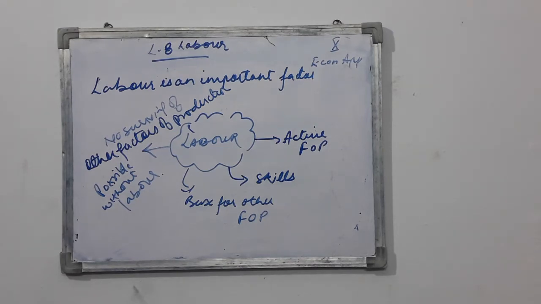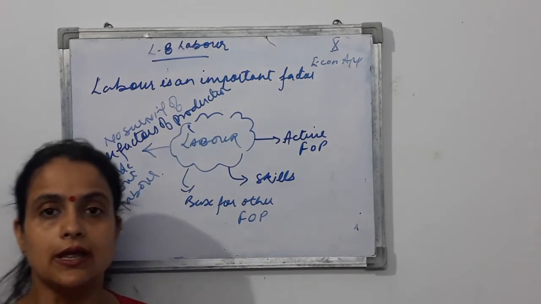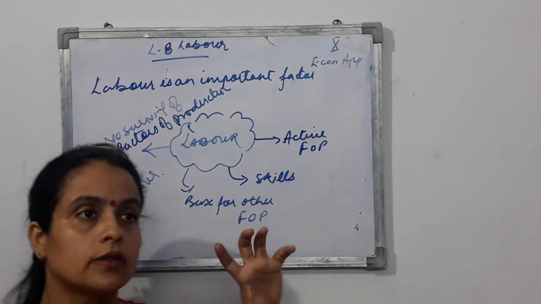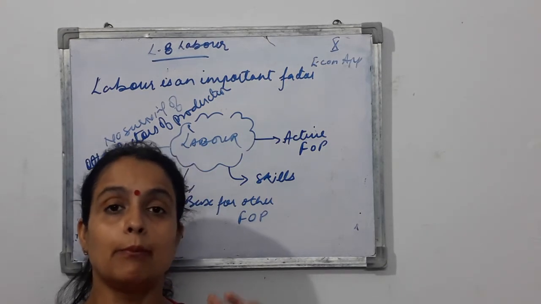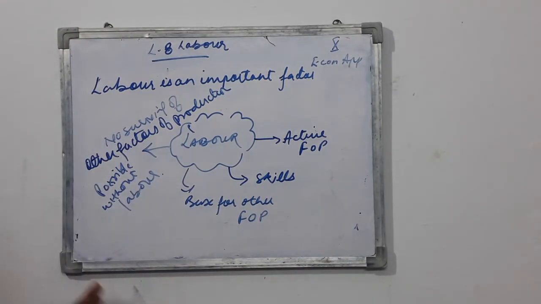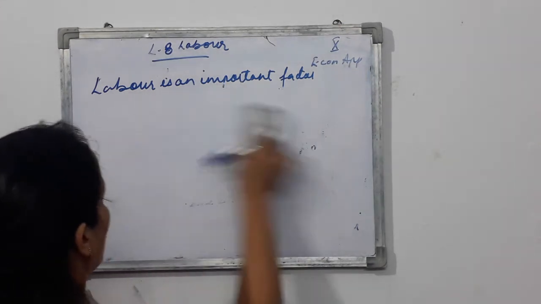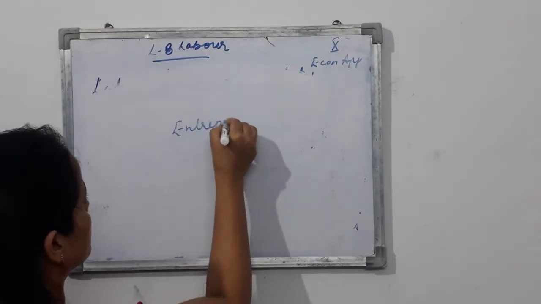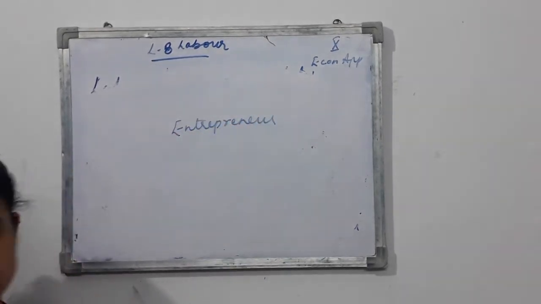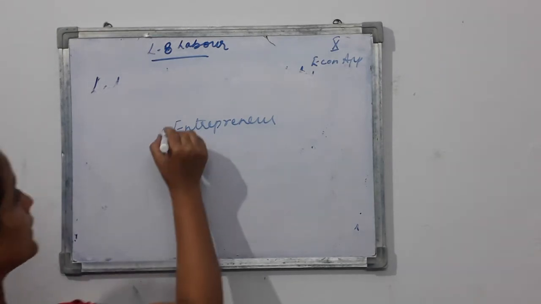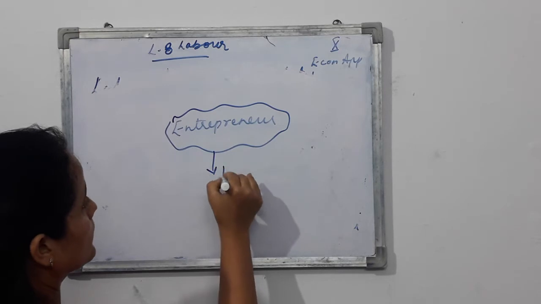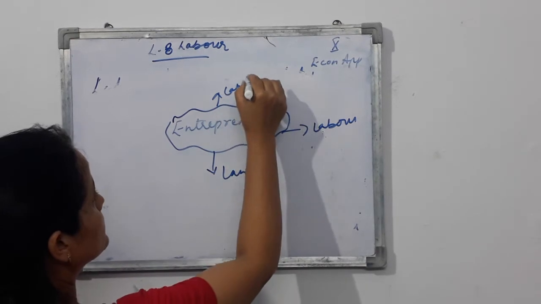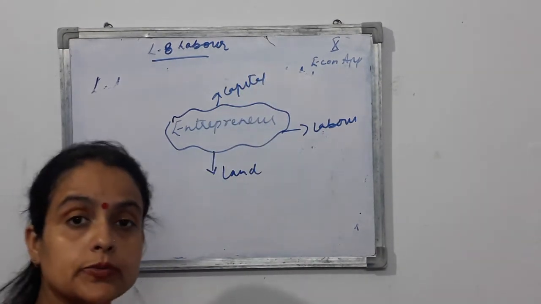Though the entrepreneur is a factor of production, before that he is a labor, working for productive and economic activities by combining the rest of the factors of production. So we can say all other factors of production revolve around labor. Land, labor, capital: these three cannot work without the entrepreneur. This is also very important.